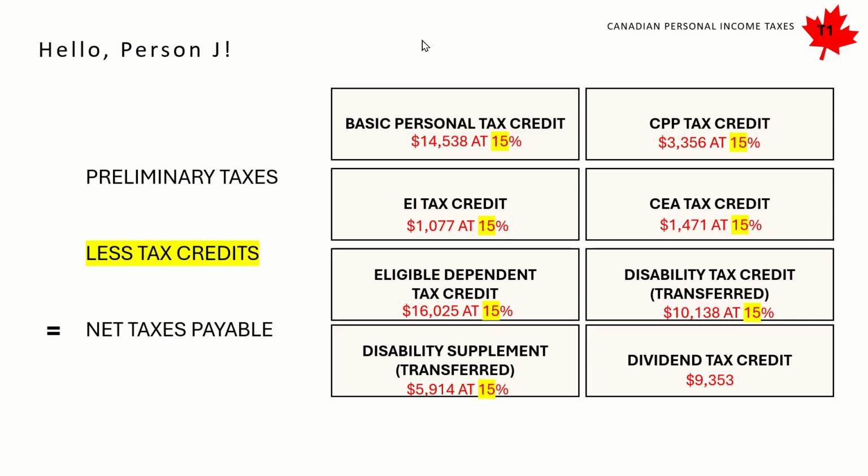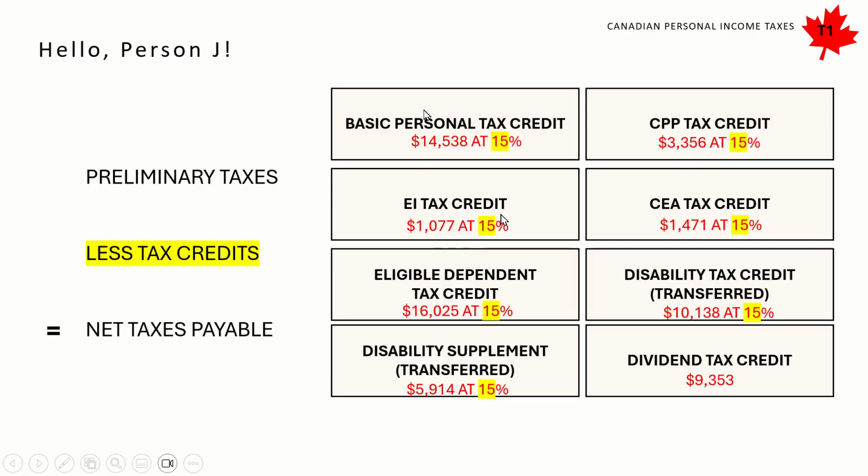So if you're using the 15% first tax bracket or the 14.5%, this is where the numbers might again be slightly different. I just want to show both because 2025 was a bit of a strange year. So the base, and maybe this is where I want to clarify, these are some questions I get from time to time. Individuals think that they can reduce their taxes by the base amount, so CPP 3356, EI 1077, and that's not correct.